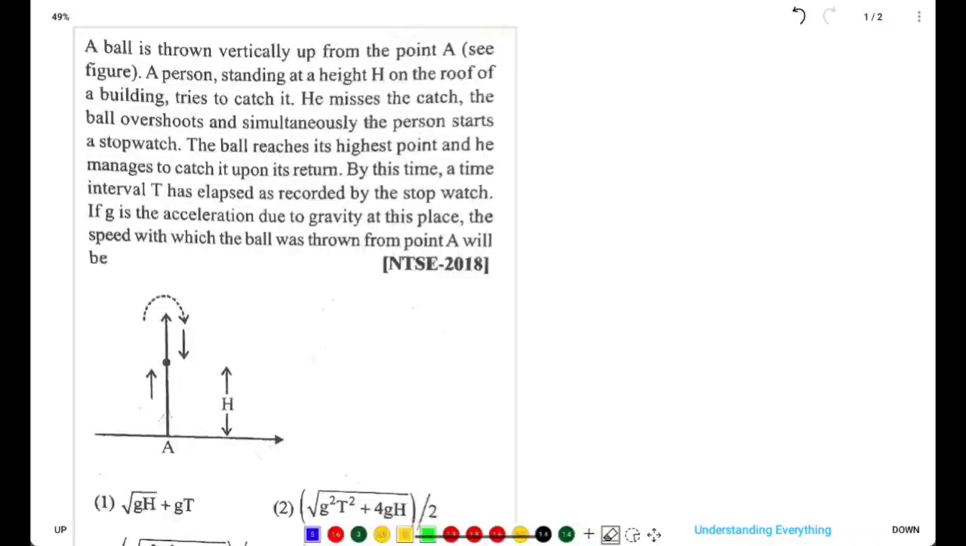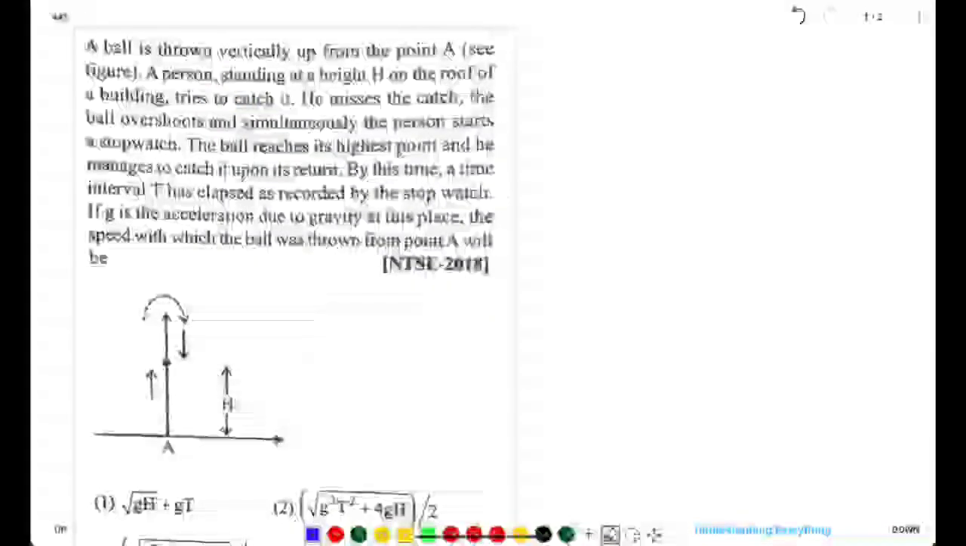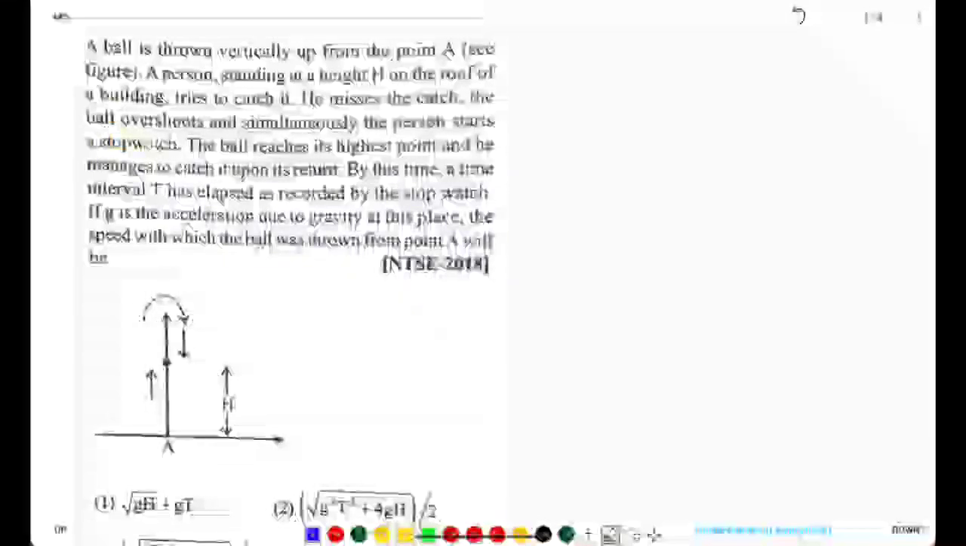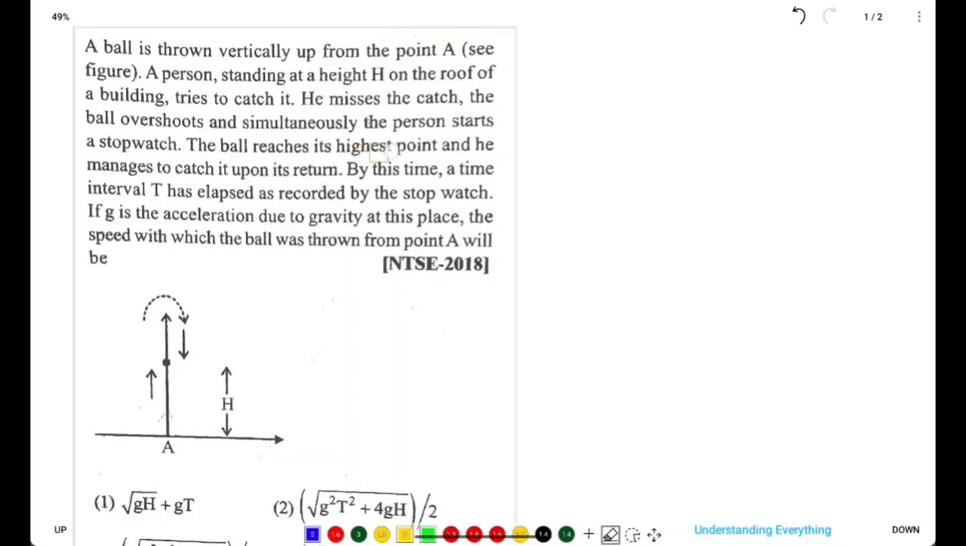A ball is thrown vertically up from the point A. A person standing at a height h on the roof of a building tries to catch it. He misses the catch. The ball overshoots and simultaneously the person starts a stopwatch. The ball reaches its highest point and he manages to catch it upon its return.